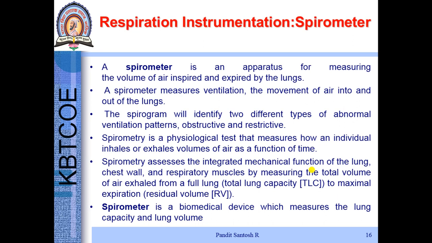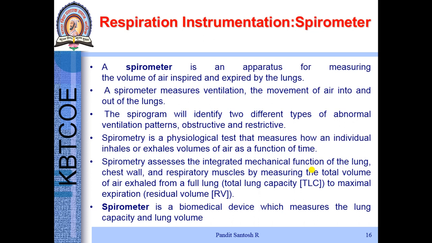Now, after getting the fundamentals of respiration, let's see the spirometer. A spirometer is an apparatus used for measuring the volume of air inspired or expired by the lungs. It measures ventilation, the movement of air in and out of the lungs.